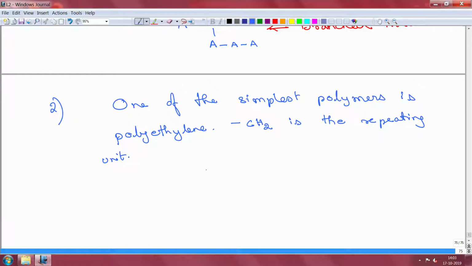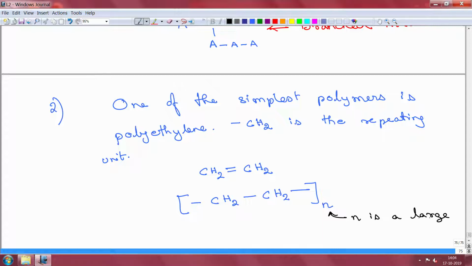And it is basically made using ethylene, through the polymerization of ethylene, and this becomes a repeating chain that just continues for some n, where this n is a very large integer, and this is how the polyethylene molecule is formed.